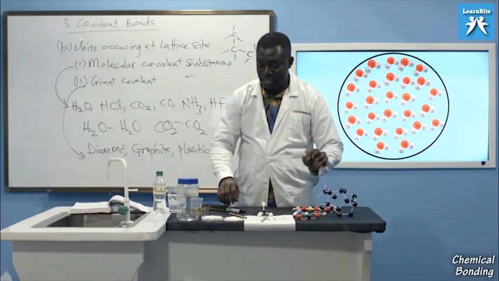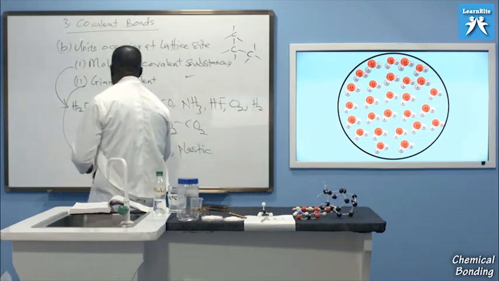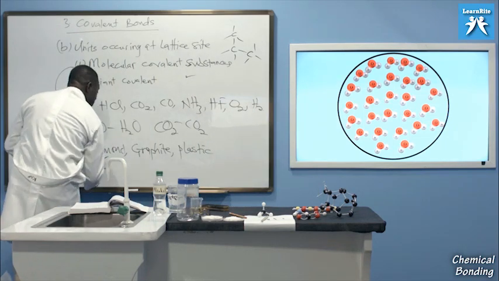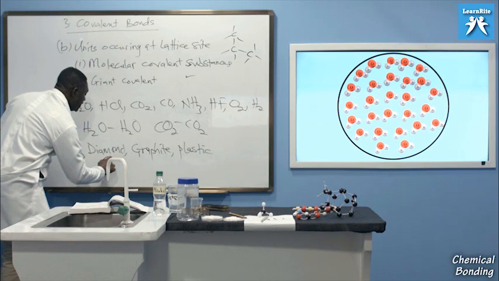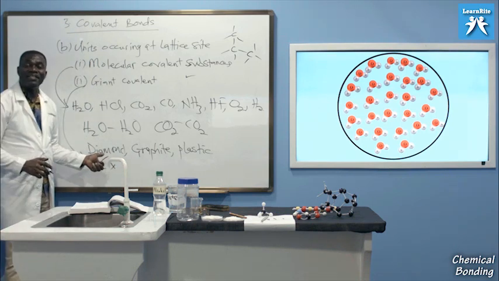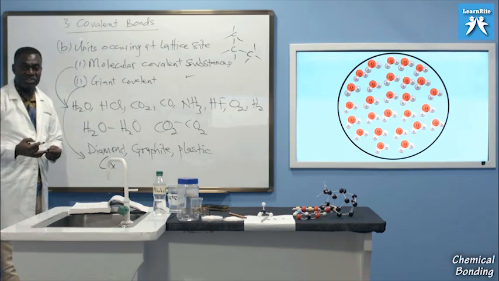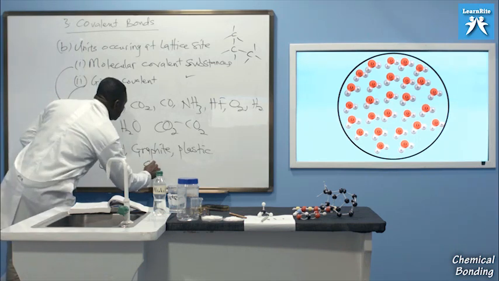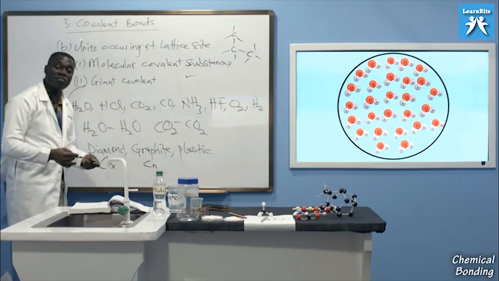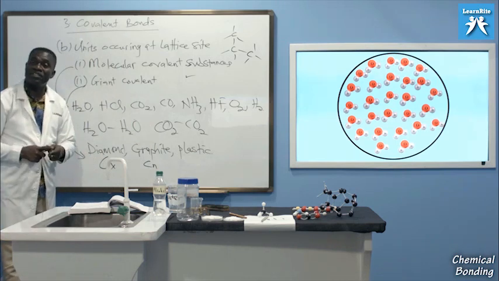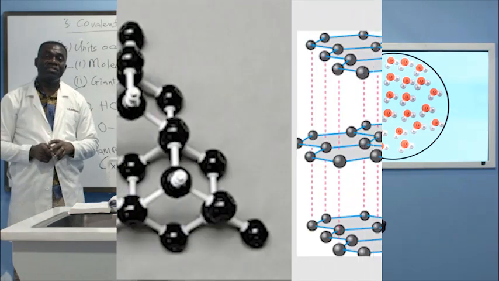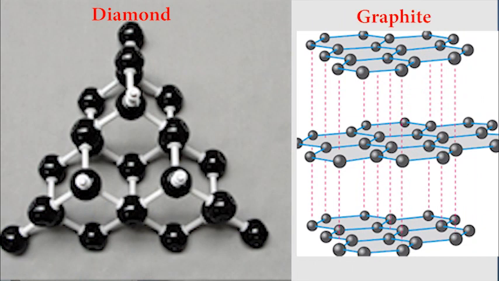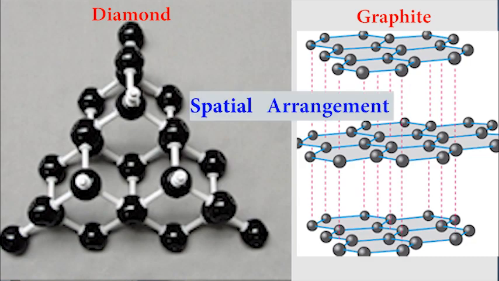Diamond is simply written as Cx. The formula is Cx, where x is the number of carbons bonded to each other, or you can say Cn. Graphite is also the same thing, Cn, the number of carbons. But when we come to do solids, I will tell you the difference between diamond and graphite. It simply lies in their spatial arrangement.